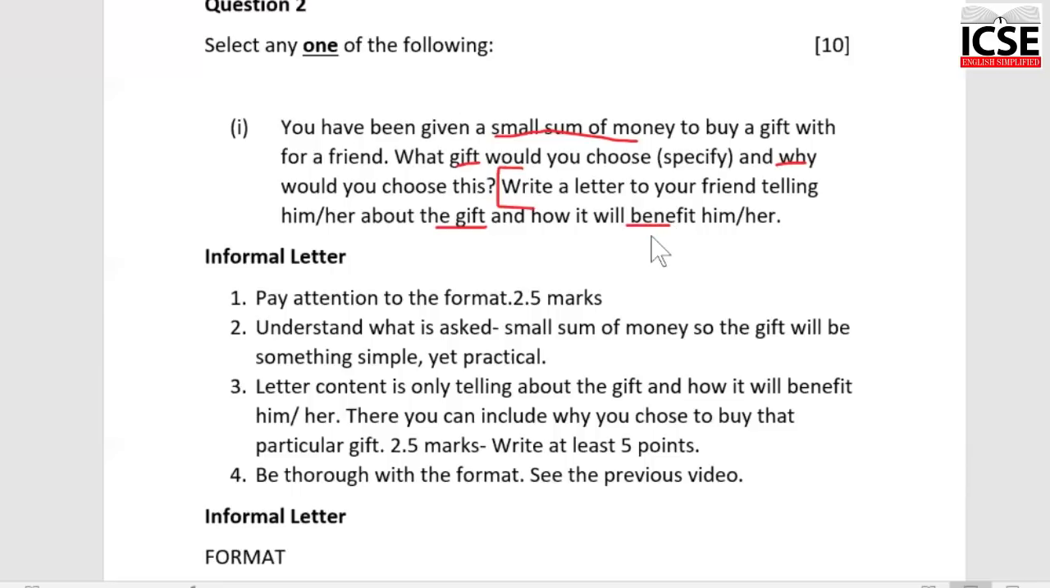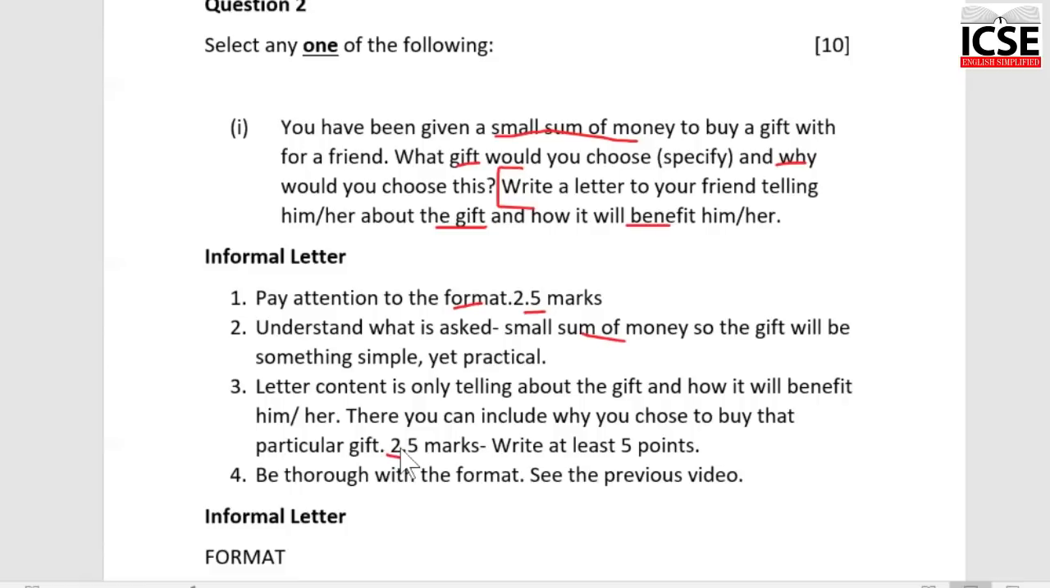Okay. Now, if you want to do your letter well, what do you need to do? First, pay attention to the format. It carries 2.5 marks. Make sure you're thorough with it. I already have put up a video. Go through it once if you're not very sure. 2.5 marks for the format. Understand what is asked in the question. Small sum of money. So what you will be able to buy will be something very small. It may be small, but simple, and it should be practical.